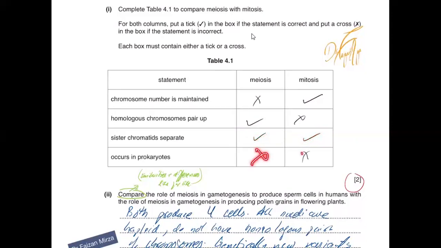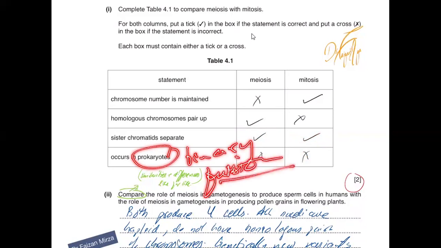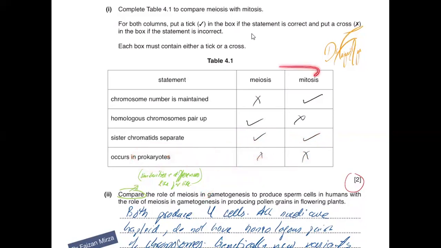Occur in prokaryotes? No, no. For both, you need to recall that prokaryotes divide by binary fission and not by mitosis. So binary fission is the process by which they divide, and mitosis and meiosis only occur in cells that have a nucleus because they both are types of nuclear division.